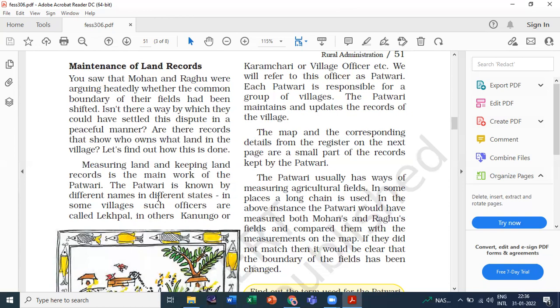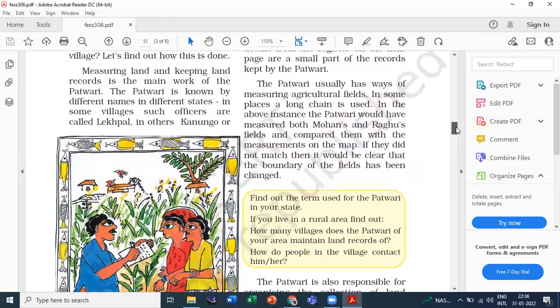Then what are the works of the patwari? Here you can see the work of the patwari. I can write it pointwise. You will find it on many websites, but read it very carefully. You can read the main things: the patwari usually has ways of measuring agricultural fields. So the first point is measuring agricultural fields. You don't need to write the story below this. Point one, the work of the patwaris is as follows: the patwari usually has ways of measuring agricultural fields.